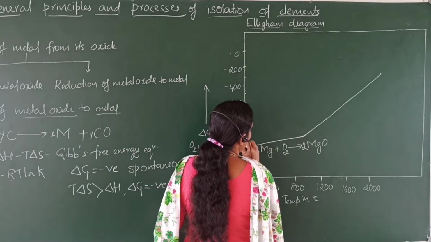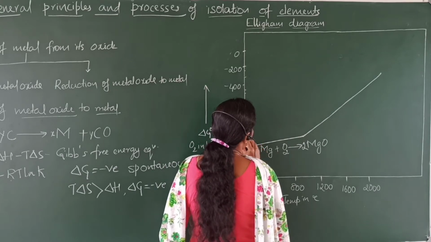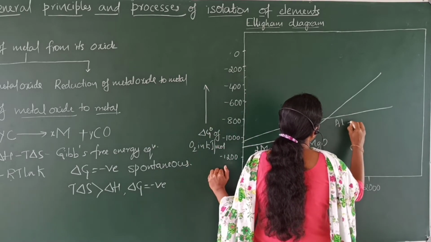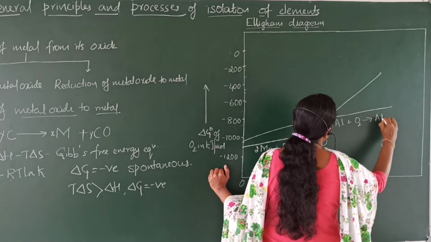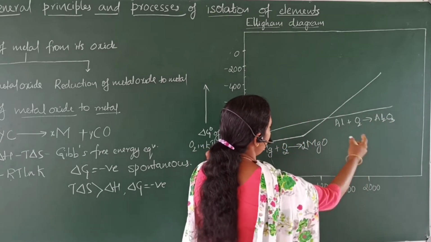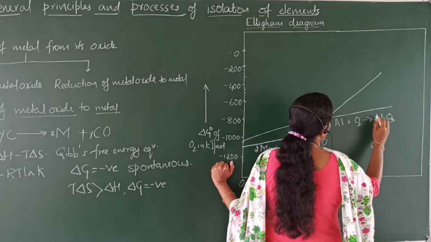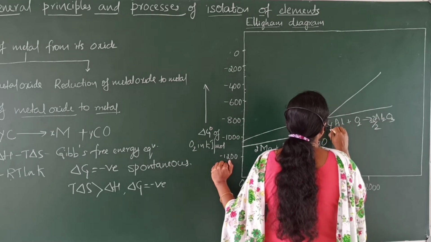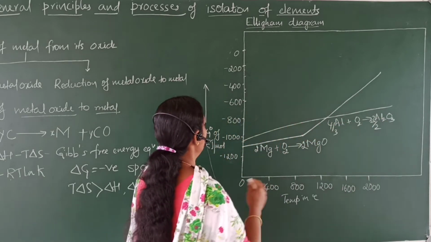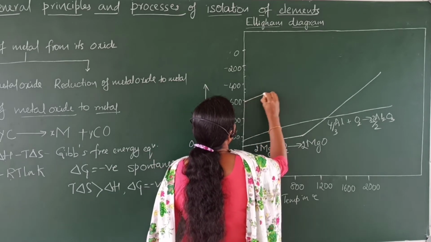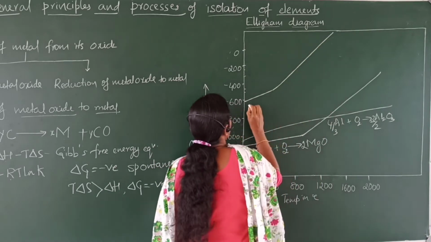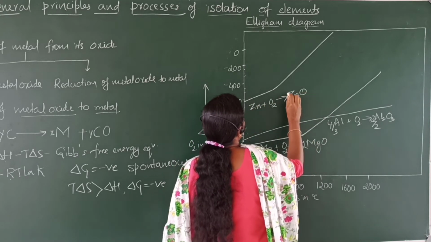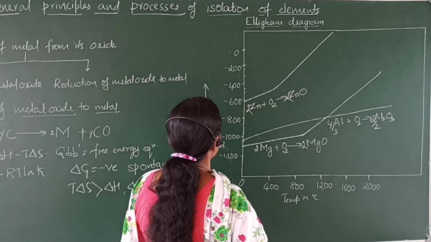Next one, the Ellingham diagram for the formation of aluminium oxide. Aluminium reacts with oxygen giving rise to aluminium oxide. The formula of aluminium oxide is Al2O3. Now for balancing, 4/3 Al and 2/3 Al2O3. The next Ellingham diagram is for the formation of zinc oxide. Zn plus oxygen giving rise to ZnO, 2ZnO, 2Zn.